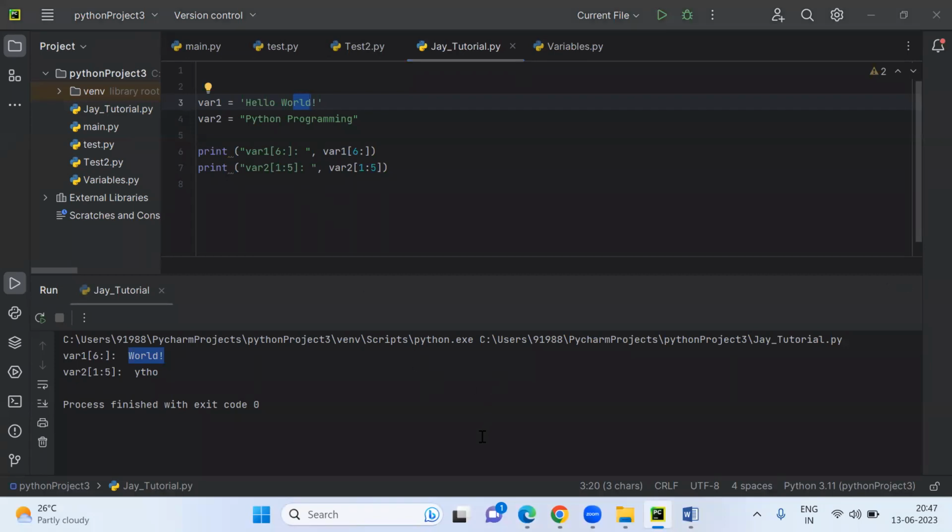A space will be counted, including a space also. See, the thing is that Utkarsh is asking whether a space will be counted or not. See, H is at the 0 position, E second, L third, second L fourth, and O at the fourth position, a space at the fifth position, W at the sixth position. Okay, like that it will keep on. You have to count it properly.